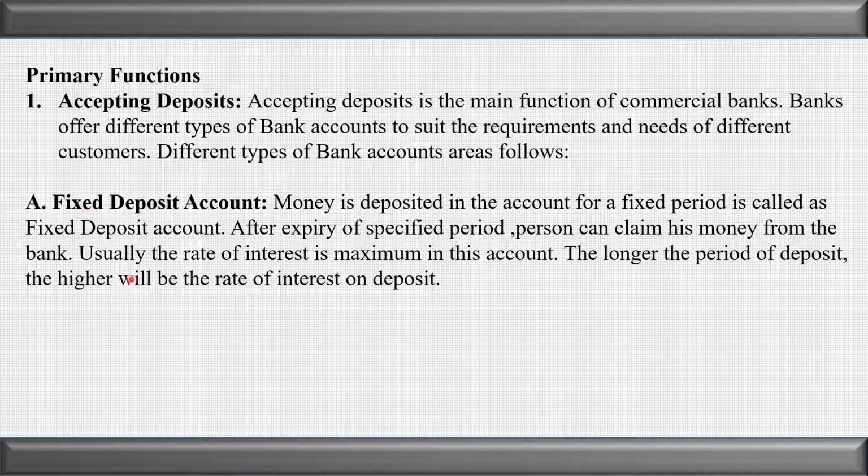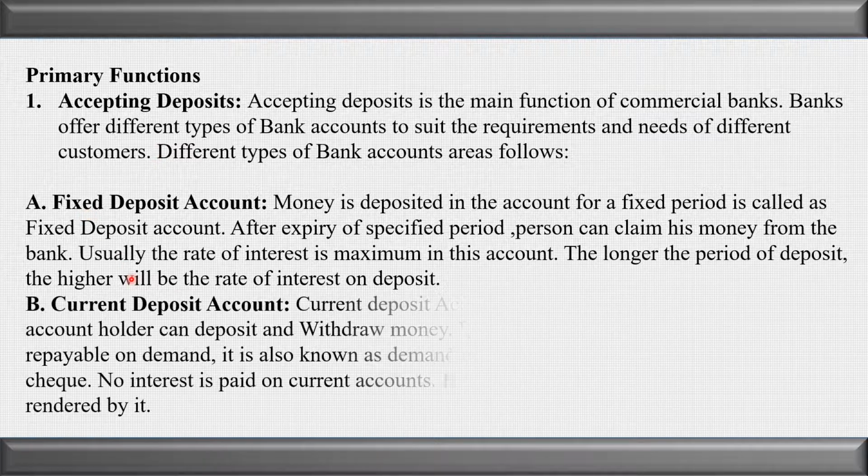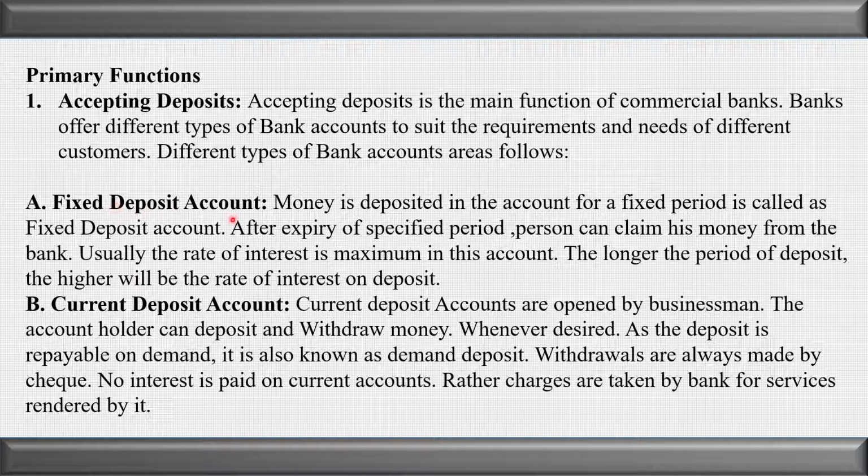Under the term deposit, we have two types of accounts. The first one is fixed deposits and the other one is called recurring deposit. Firstly, we will discuss the fixed deposits. Listen, a fixed deposit is the term deposit under which the customer will deposit the money for a fixed period of time. He will deposit a lump sum for a fixed period, and after the expiry of the specified period, the person can claim his money from the bank.